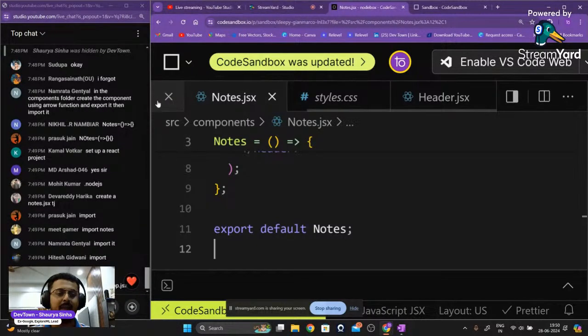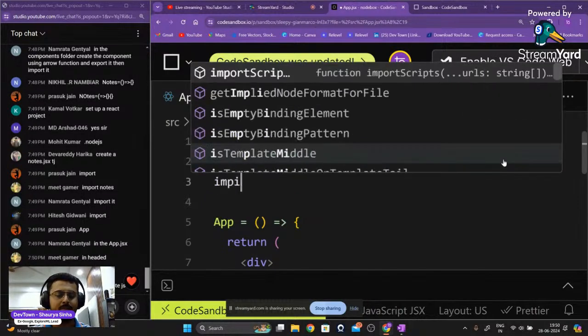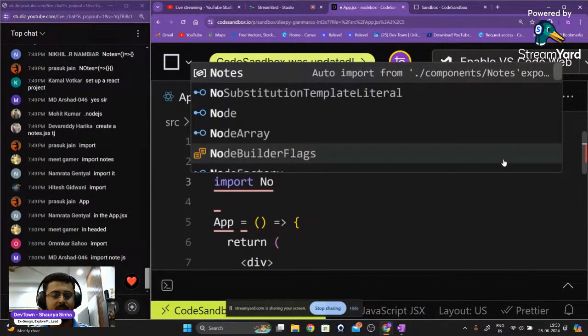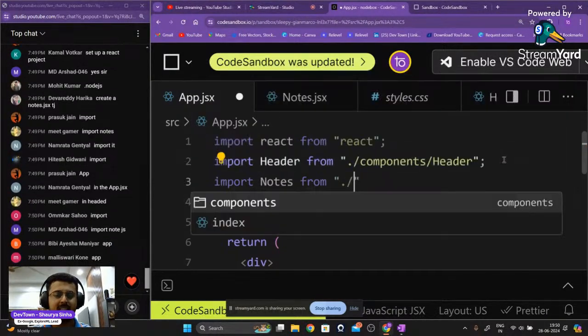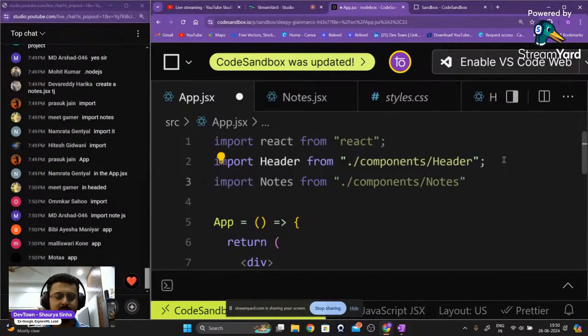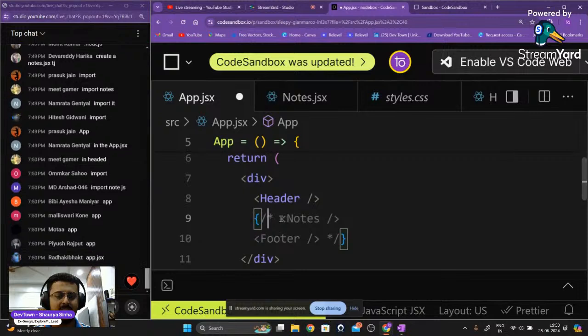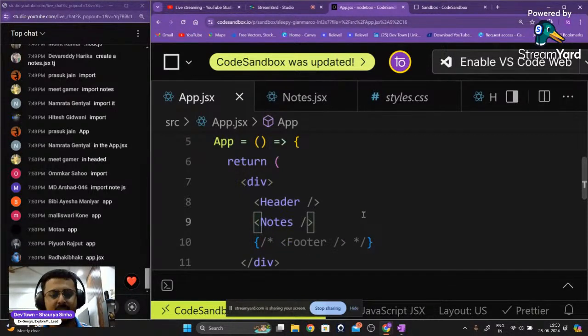So we are going to go into the app.jsx. I'm going to import it right over here. Import notes from dot slash component slash notes. And then we can use it right over here as well. We don't require the comments anymore, so we can actually use it. So I'm just going to deselect it, and I'm going to comment this particular line out. I'm going to save this right over here.